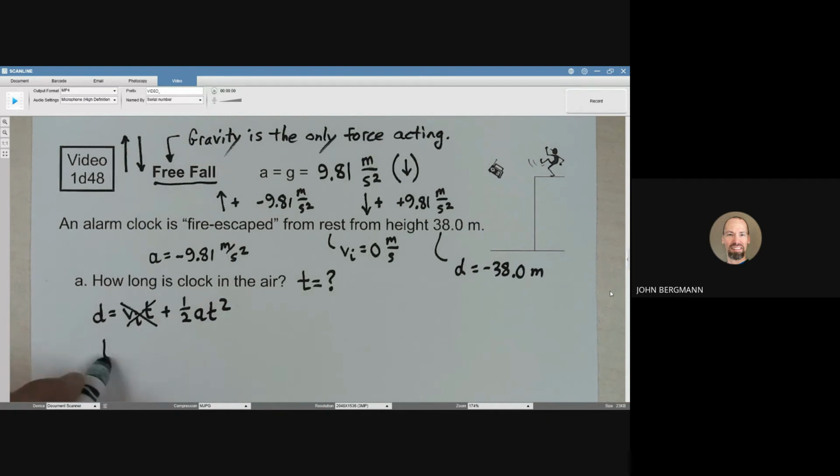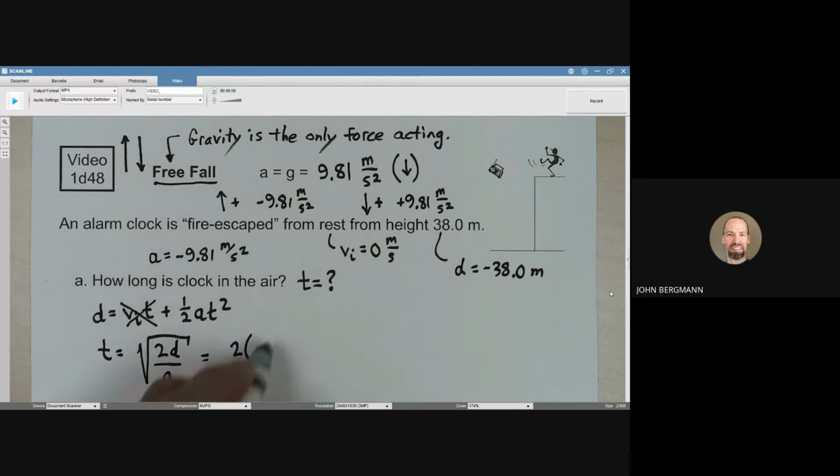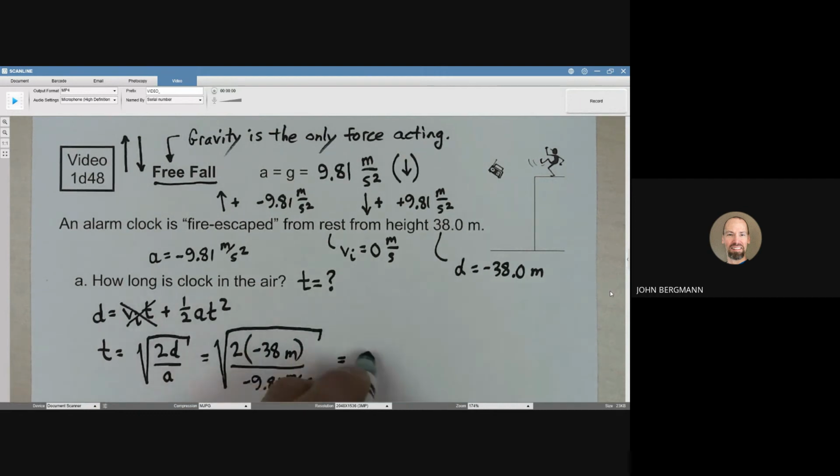If we solve this equation for time, it's going to end up being the square root of 2 times d divided by a. 2 times the displacement is negative 38 meters. The acceleration is negative 9.81 meters per second squared. And then we're going to want to take the square root of that whole thing. And when we do that, we get 2.78.